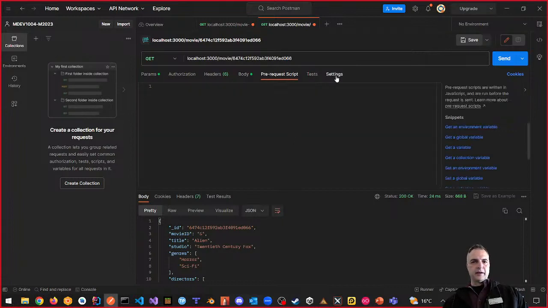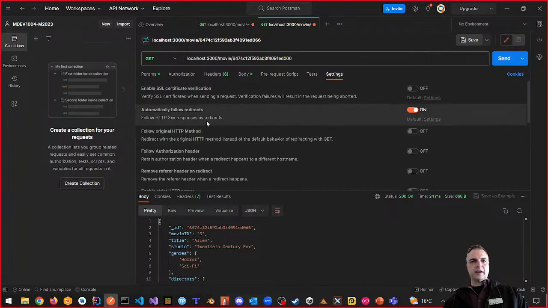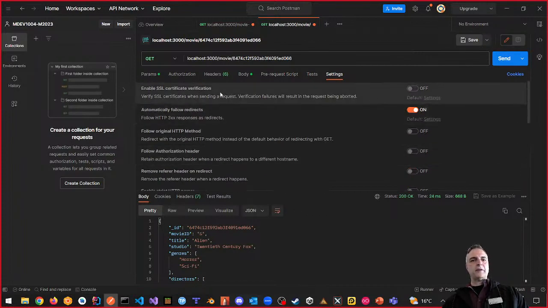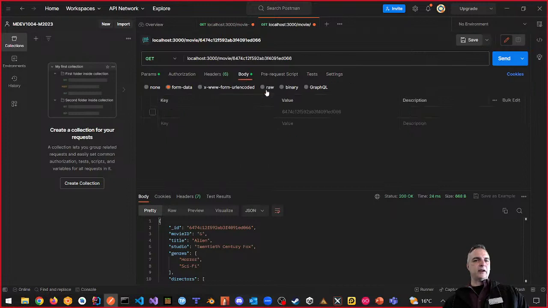here are some settings. And you can see that automatically follow redirects is important. These are all things that we can do with Postman. Postman is a very useful tool, but we need to know how to use it. And then the other one is there's form data, there's none. So there's none if I don't want to put any form data at all. Or I can use this thing that's encoded. You can see that this is not correct. We're going to undo that one.